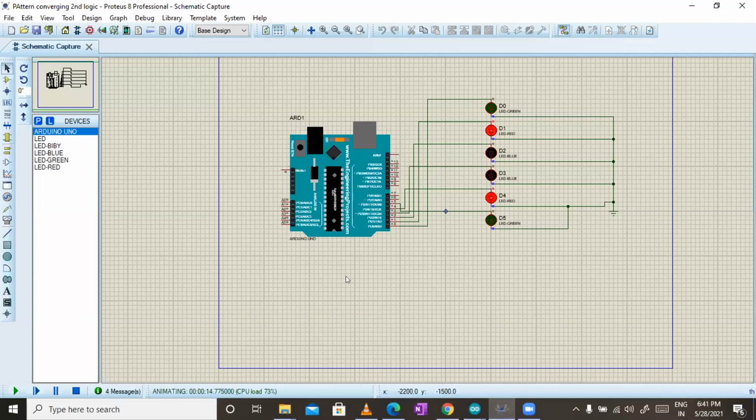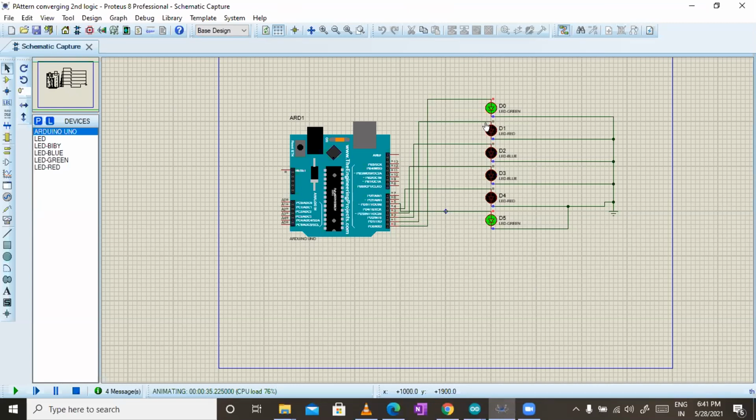Which one is more efficient, this one or the previous one? See, this one is more efficient because in the previous one, you have to make changes in the connection. That can be really confusing. Your first LED is connected to pin number 0, and then pin number 1 is connected to the last LED. That can be confusing at some point. So the sequence is much better if you connect LEDs in a particular sequence.